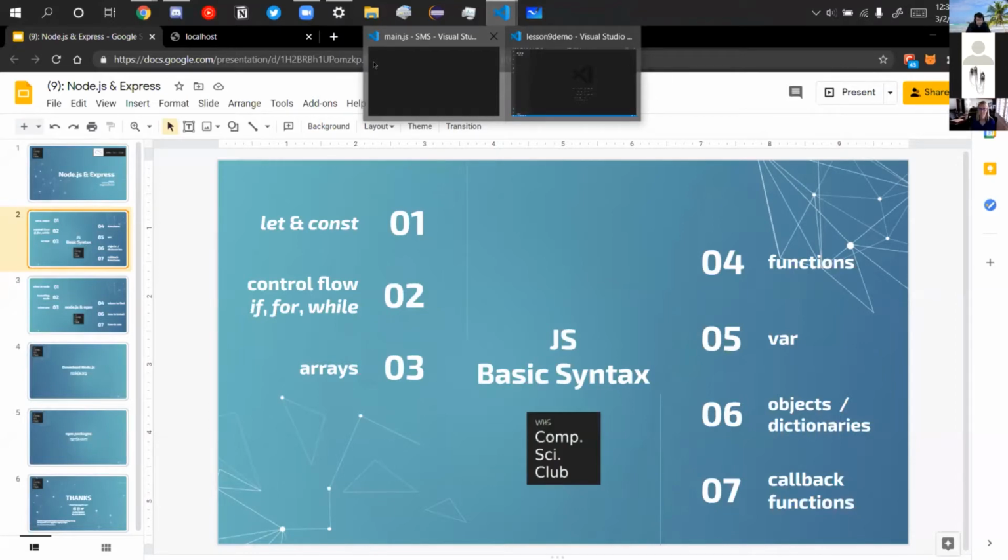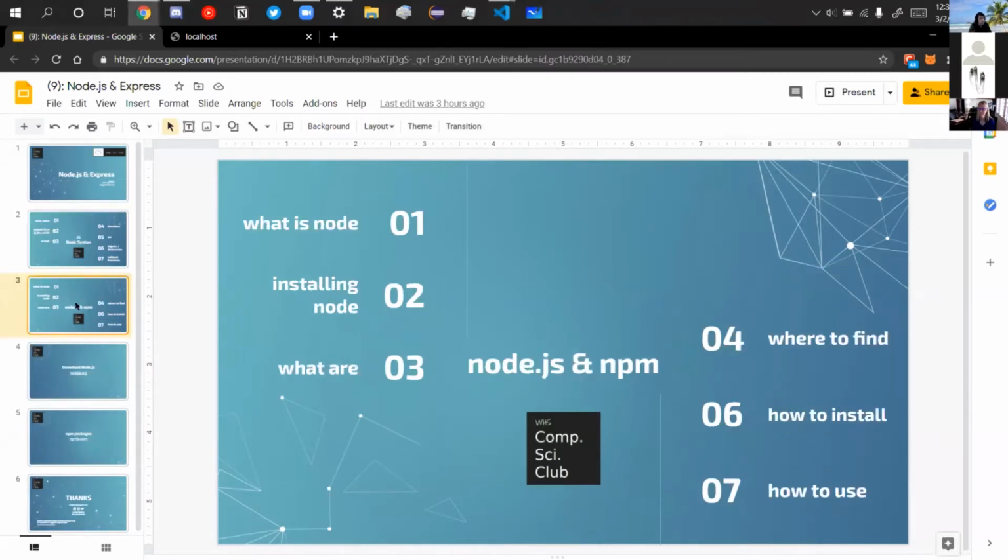But basically, we're gonna go over callback functions first, and then we'll be covering Node.js and NPM. So go over what is Node, and how to install it. And then what are NPM packages? Where can you find NPM packages? How to install them and how to use them. And then after that, we're going to spend the majority of the time. Zenkai will go over a bit more talking about Express and how to create a static website.